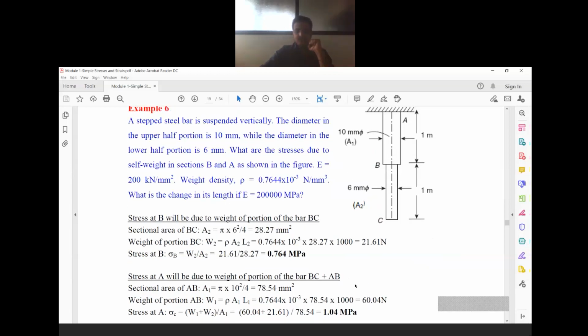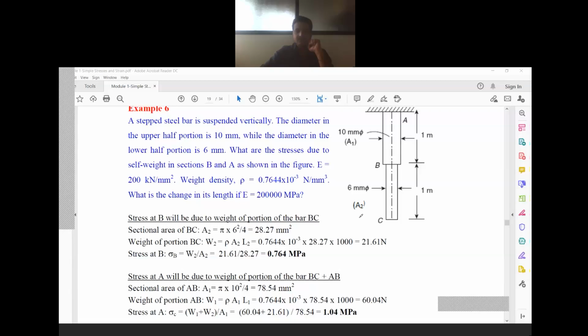So now we shall calculate the stress at portion A. So we have this section at this level, and this much section we have to consider. So total weight you have to calculate.